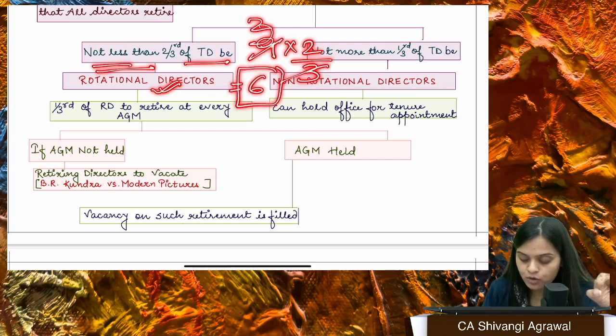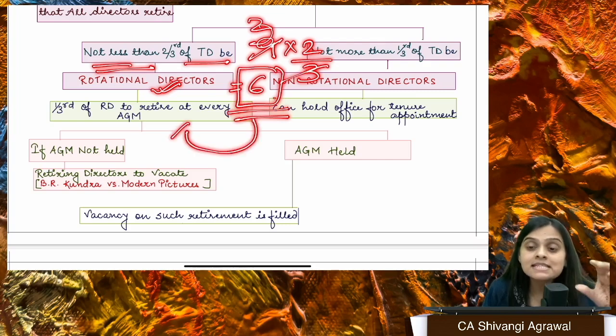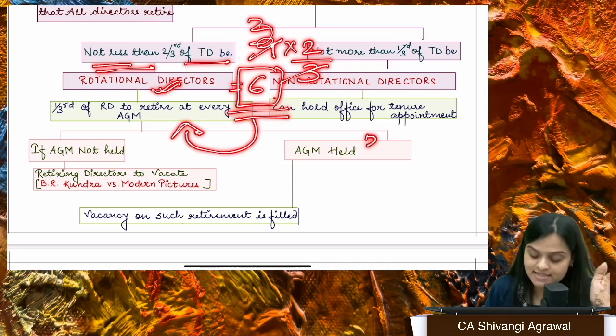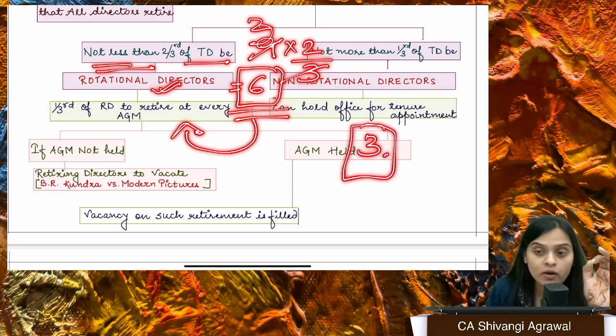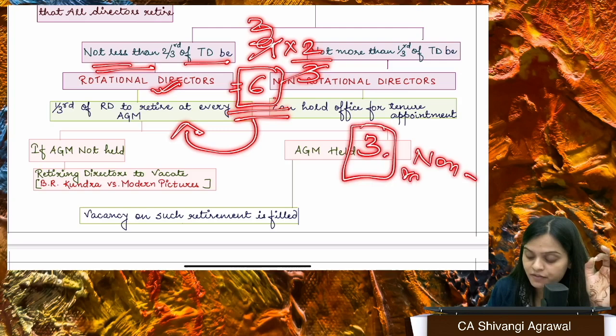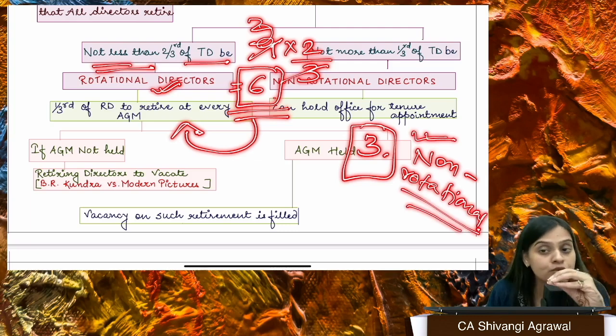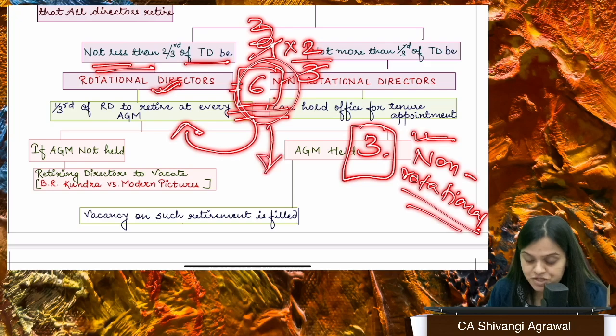Out of those 9 directors, at least 6 will be appointed as rotational directors, and 3 directors may be appointed as non-rotational directors. If I talk about, let's say, Reliance, there could be Mr. Ambani who is appointed as a non-rotational director. He is not going to retire. But out of these 6 directors, they are rotational directors.